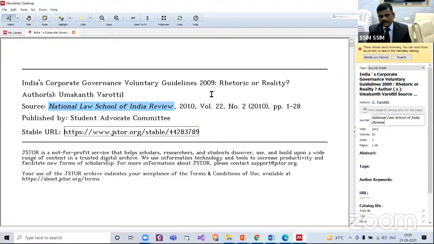Author: only one author. In some cases when there is more than one author, when you are copy pasting, please note, paste them one by one. Copy the first author, paste, enter. Copy the second author, paste, enter. Copy the third author, enter. So at a stretch, you should not copy all three authors. Then Mendeley will treat all three authors as a single author, a lengthy author name.